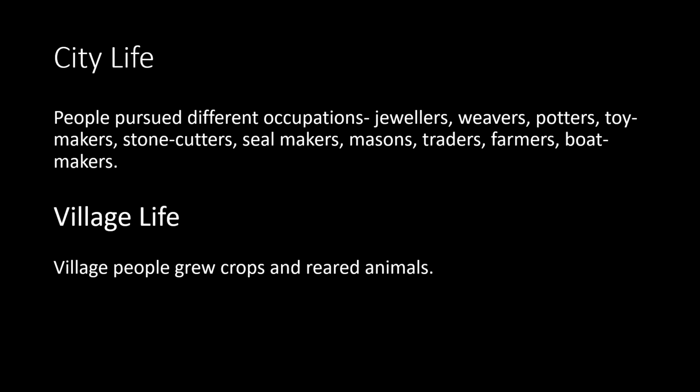So, a variety of food crops and, of course, fruits. A toy model of a plow has also been found, which indicates that people used plows for tilling the soil. They were quite advanced. The Harappans reared sheep, cattle, goats, and buffaloes. These animals may have been used for milk and meat as well.